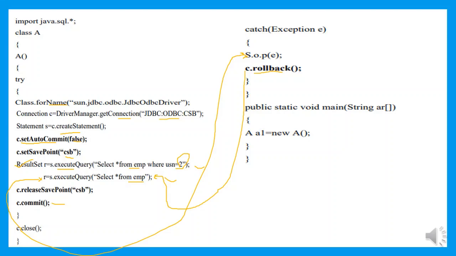Now assume another case. The first query has been executed successfully and the second query is also executed successfully. Now I am going to release this save point. It means both my tasks have been completed successfully. So I am releasing this save point and making this save. Then as soon as I invoke the commit method, the initial value of the set auto commit was false. Now it is turned to true. This is how we are making use of the transaction concept and all the methods.